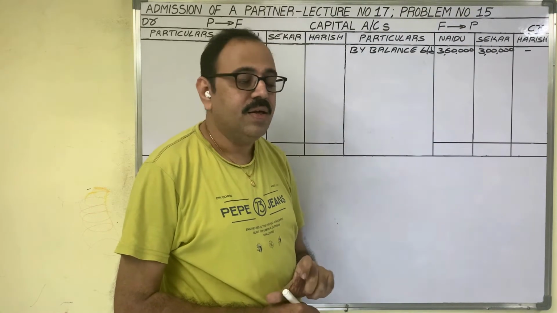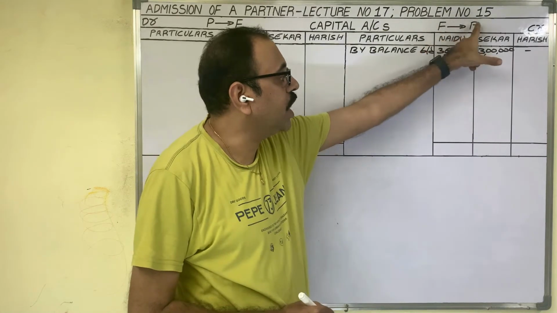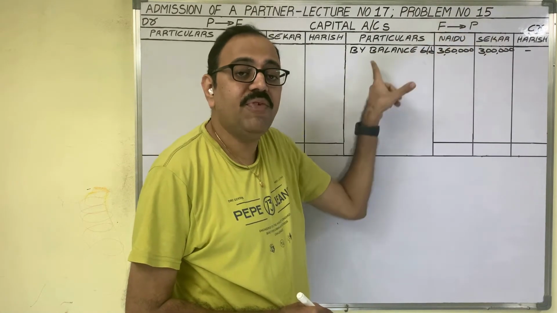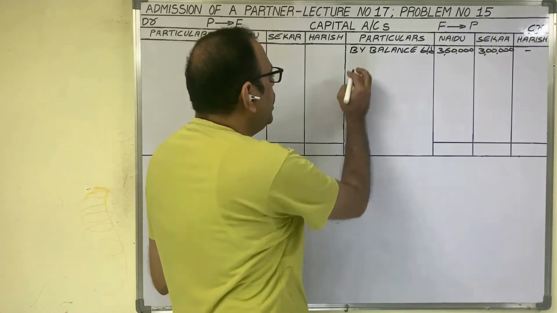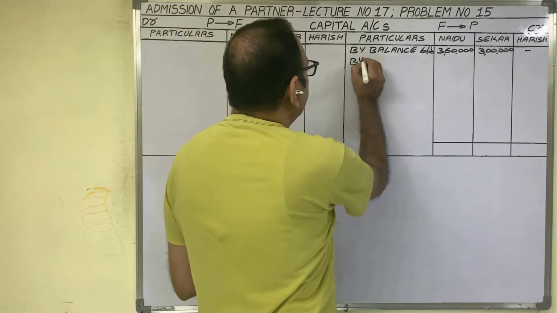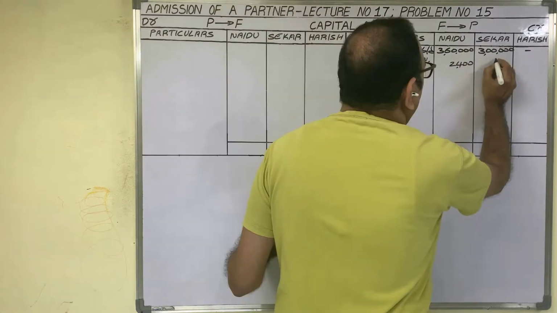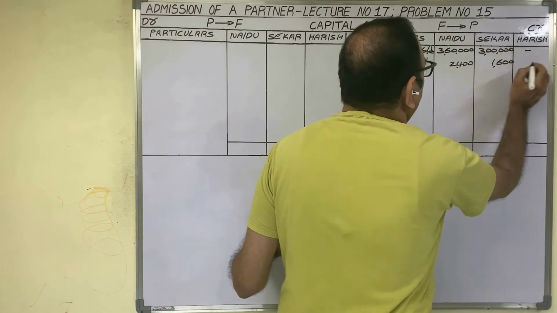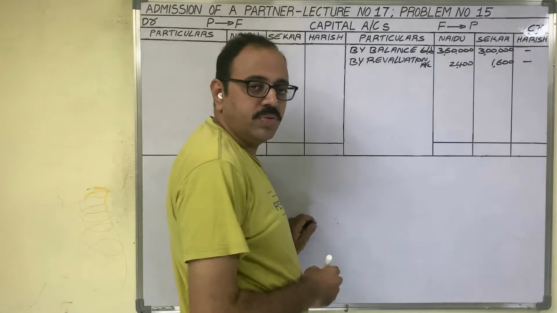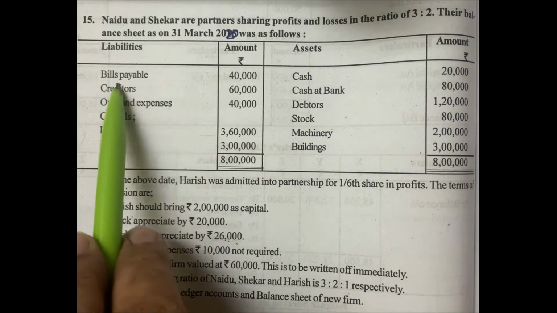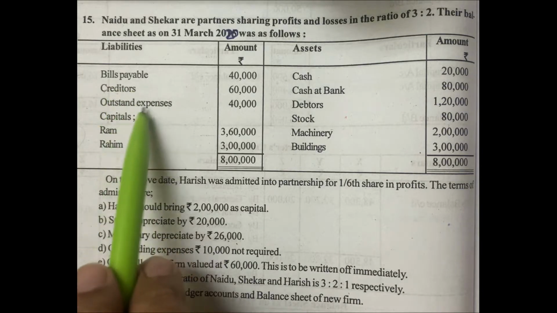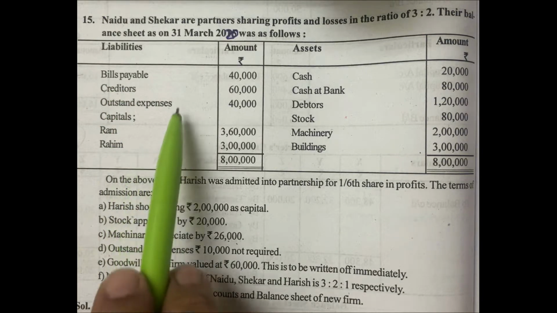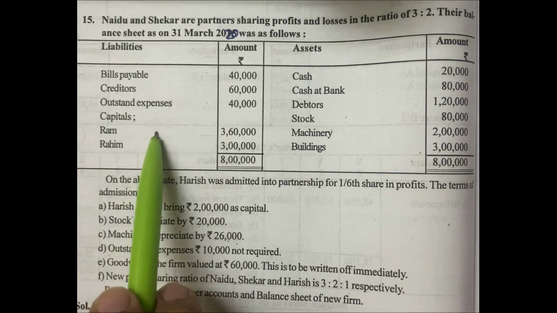When they retire, the firm has to pay those amounts to the partners. This means revaluation profit appears on the credit side of this account: by revaluation account, 2,400 and 1,600 rupees. For the new partner, don't write any amount. Next, observe whether any accumulated profit is given. General reserve is not given. So there is no accumulated profit in this problem.